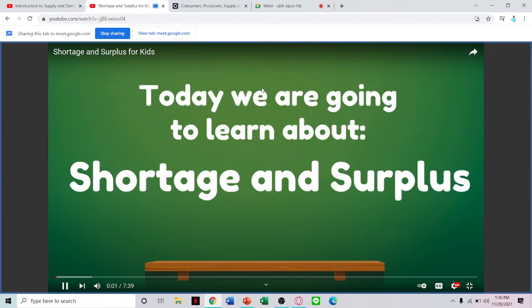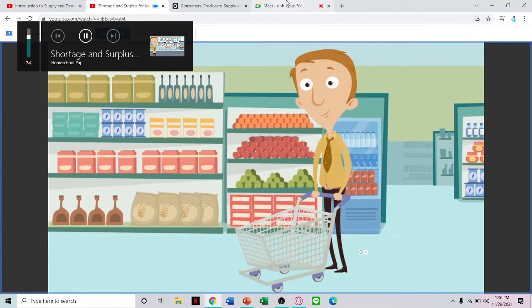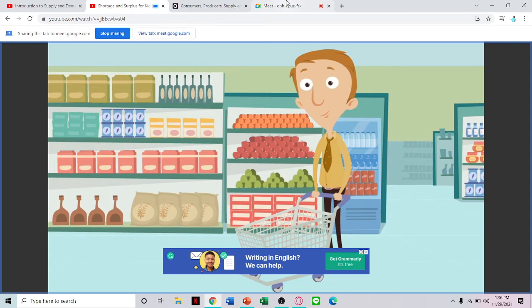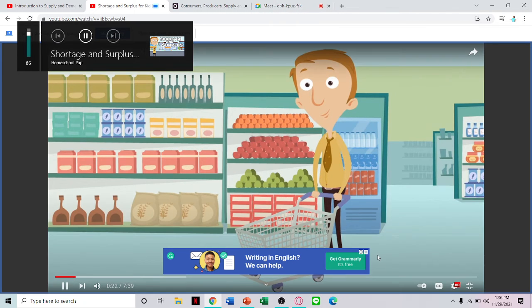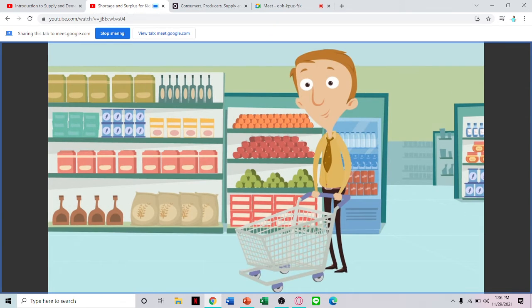Learn about shortage and surplus, what those are, and how to tell the difference. It's a cool thing to learn. And we're going to start out by talking about shopping. I know, we love shopping. Shopping is so much fun. Sometimes you can have a cart. You put items in the cart that you're interested in purchasing. All the items have a price. At the end, you get to add them all up, and you get to buy them. It's an exciting thing to go shopping.